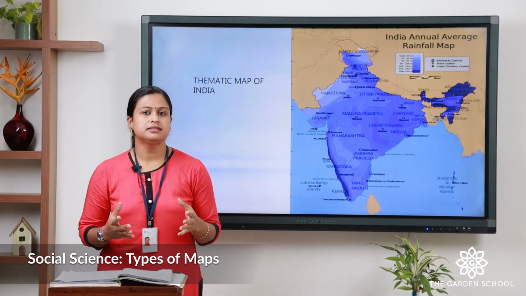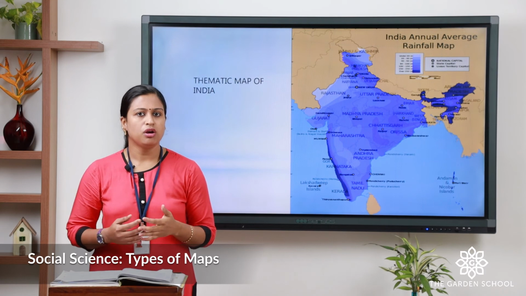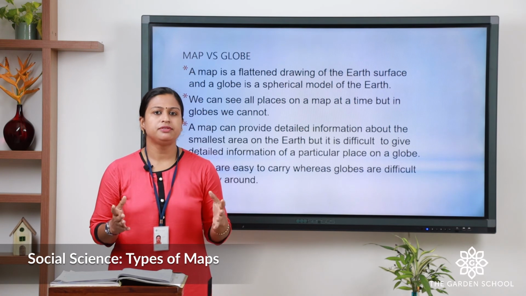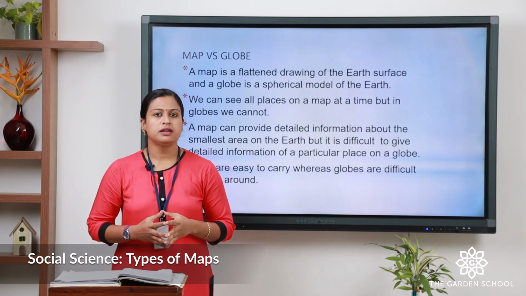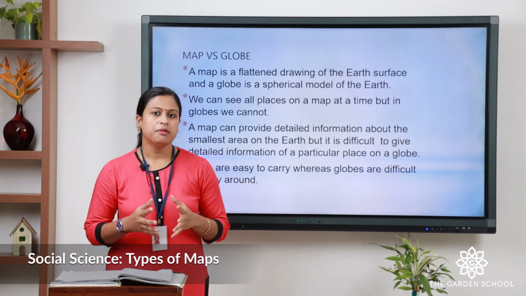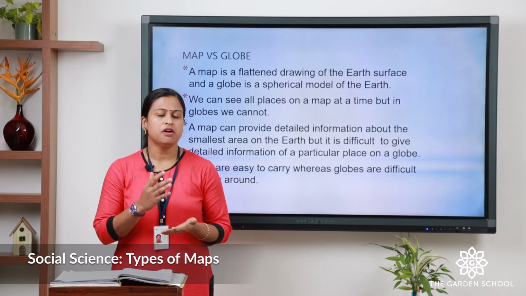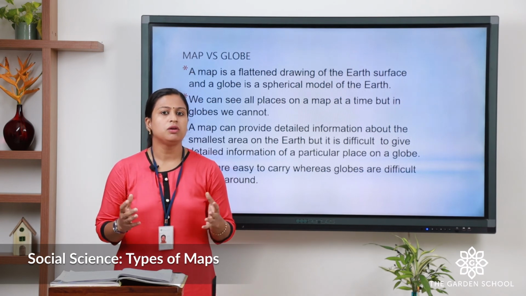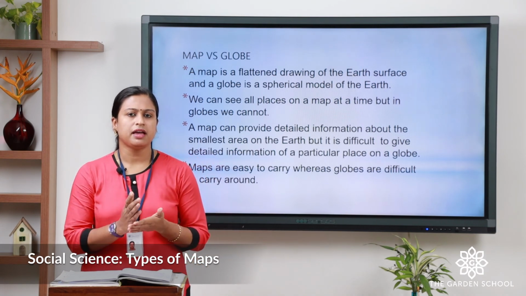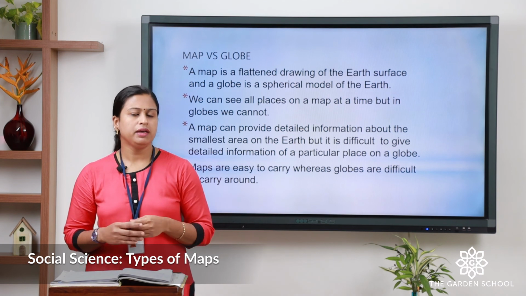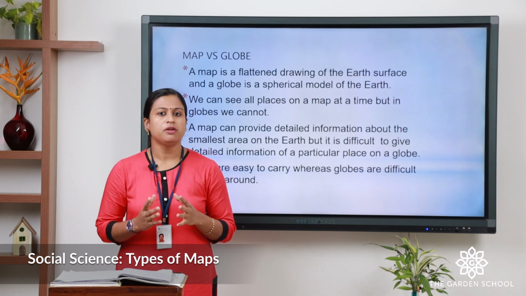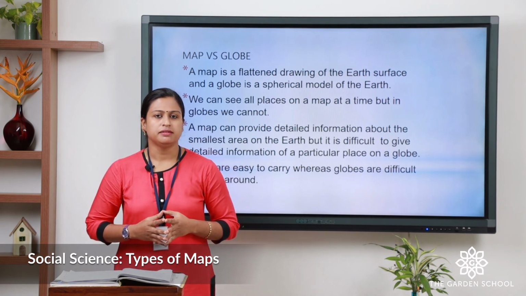Now, let us discuss the difference between map and globe. Maps are flat drawings of the surface of earth, whereas a globe is spherical in shape. A map gives you lots of information of a particular area, but a globe cannot. You can see lots of places at a time in the map, but in a globe we cannot. Maps are easy to carry, but globes are not easy as they are bulky.